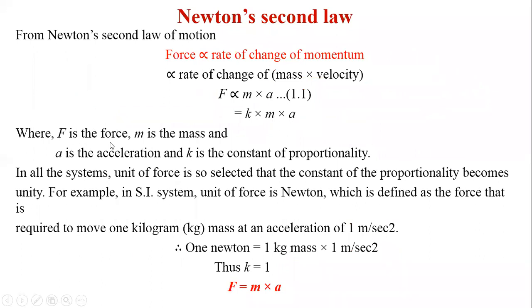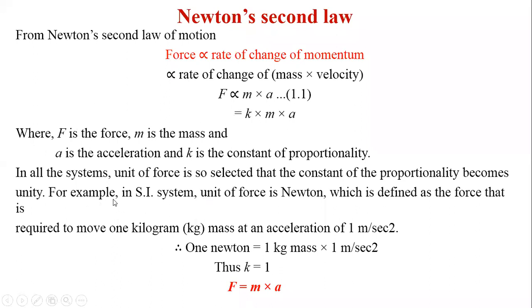Now here F is nothing but what? Your force, and M is what? Mass. A is the acceleration, K is the constant of proportionality. In all systems, the unit of force is so selected that the constant of proportionality becomes unity. It means that your K value becomes 1.